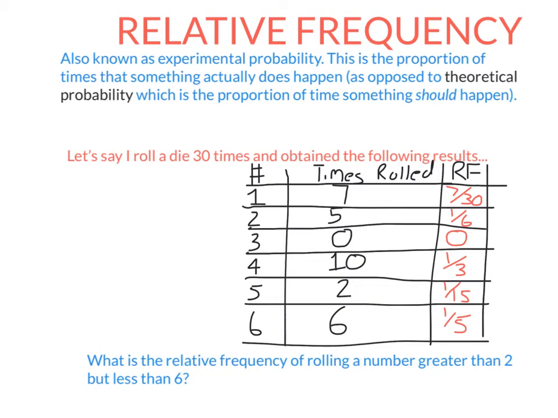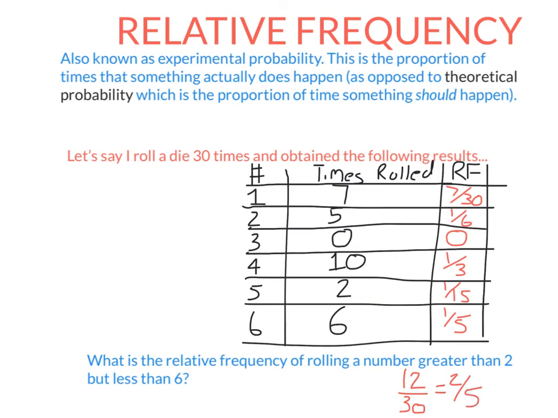So let's answer this question here. What is the relative frequency of rolling a number greater than 2 but less than 6? So greater than 2 doesn't include 2, less than 6 doesn't include 6. It's basically saying what's the relative frequency of rolling a 3, a 4, or a 5. Well, in this case, I've got 12 such occasions, 10 4s and 2 5s. So the relative frequency here is just the number of times it occurred over the total number of trials. So it's 2 over 5.